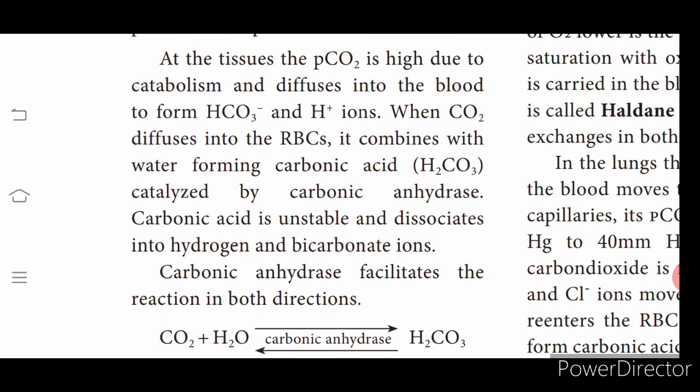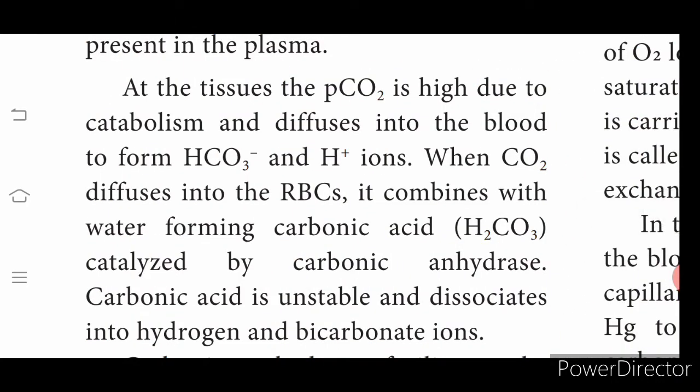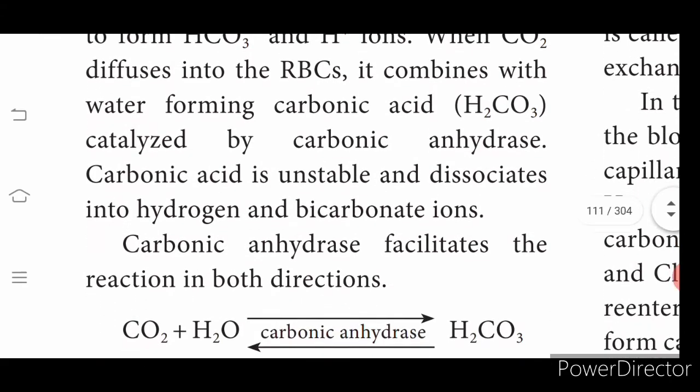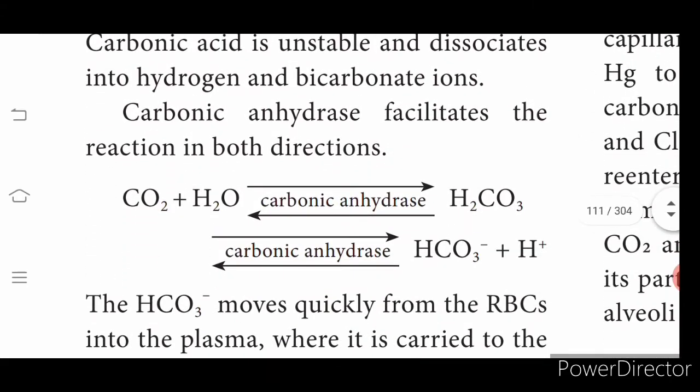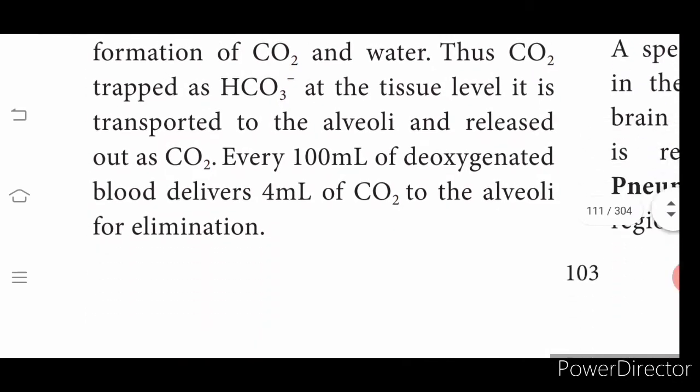What is catabolism? It is a part of metabolism. Anabolism plus catabolism is called metabolism. Catabolism is the breaking down process. The carbon dioxide diffuses into the blood to form bicarbonate ions. In such a way also the carbon dioxide can be removed, by addition of carbon dioxide with water to form carbonic acid.